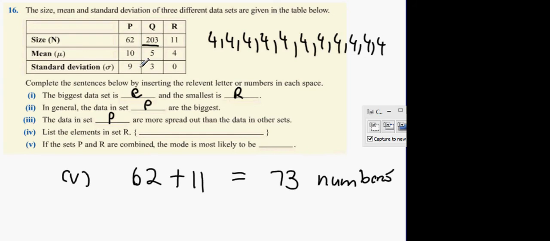It could happen, but because the average is over 10, you're going to have a lot of numbers that are over 10. Therefore, your 11 4s are part of the 73 numbers now, aren't they? Because I combined the answers of both sets together. This means that the mode is most likely to be the number 4, because we know there's 11 of them in there when we join both sets of answers together. Very unlikely to be asked something like that.